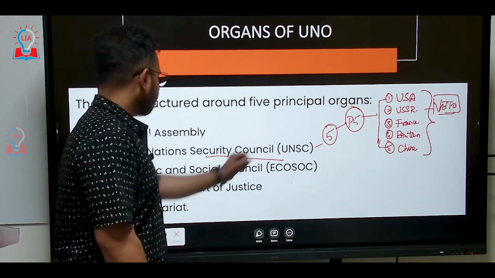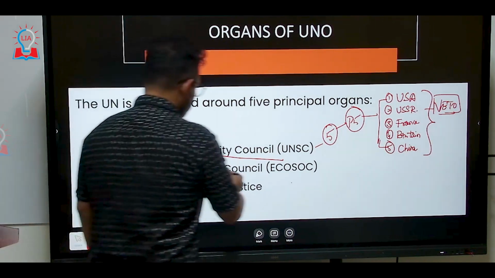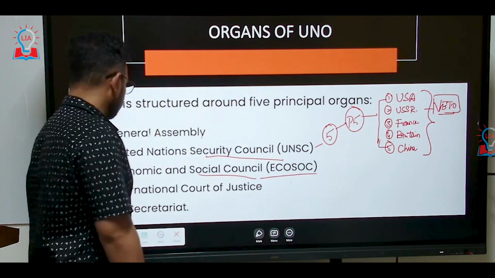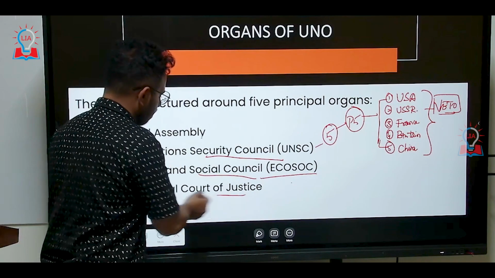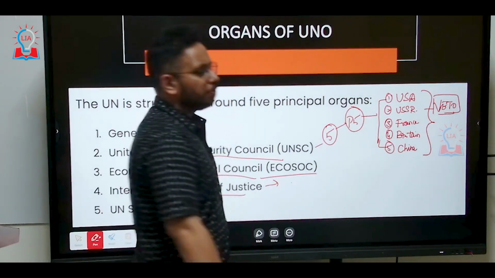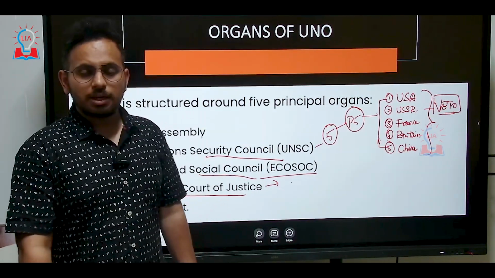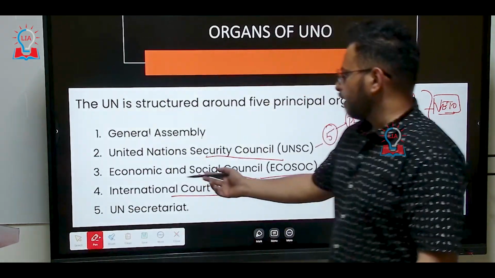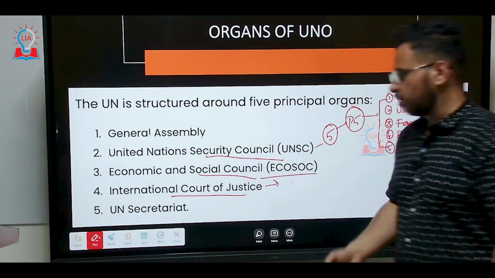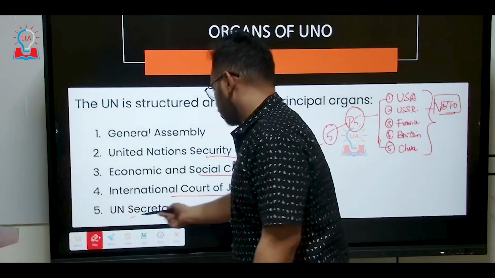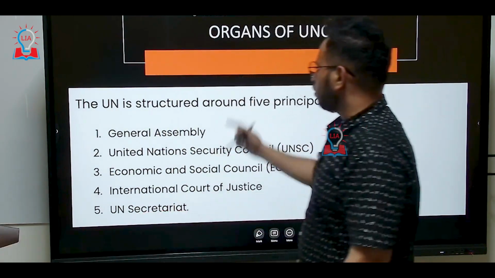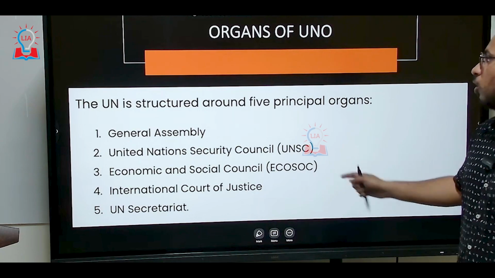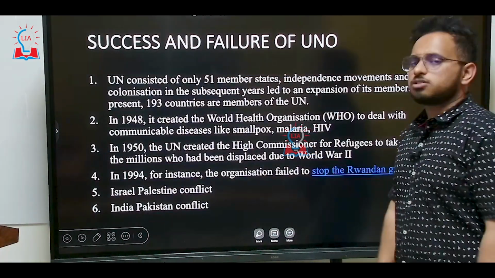Now, the Economic and Social Council, also called ECOSOC, and the International Court of Justice, ICJ, for any disputes between countries. For example, India and Pakistan, if there is any issue, then who is the adjudicator? It is the International Court of Justice. And then the United Nations Secretariat. So these are the 5 important principal organs of the United Nations.